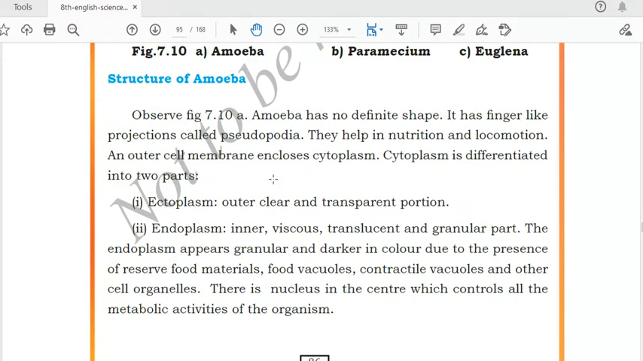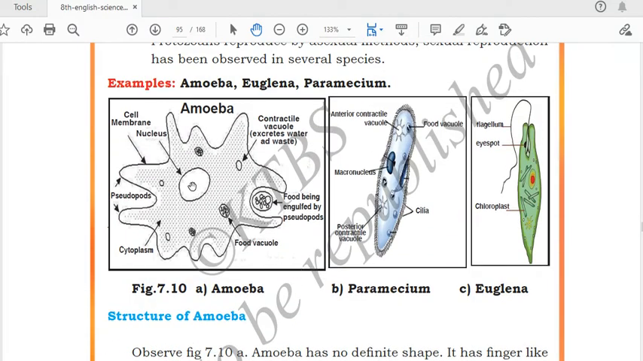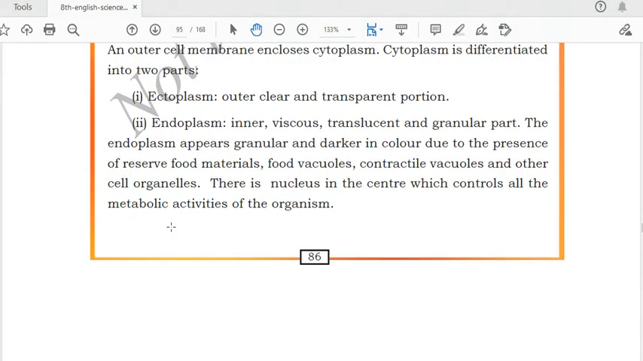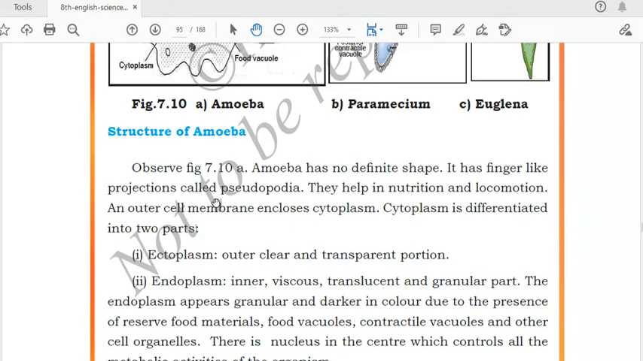Over there, we have two types of cytoplasm, ectoplasm and endoplasm. Ecto means outside. So ectoplasm is the outer, clear and transparent portion. The cytoplasm which is present outside, which is clear and transparent, is called ectoplasm. And endoplasm means inner, viscous, translucent and granular part. The cytoplasm which is present inside is called endoplasm, and it contains various types of organelles like nucleus and food vacuole. Its color is also dark because of the reserved food materials and food vacuoles.